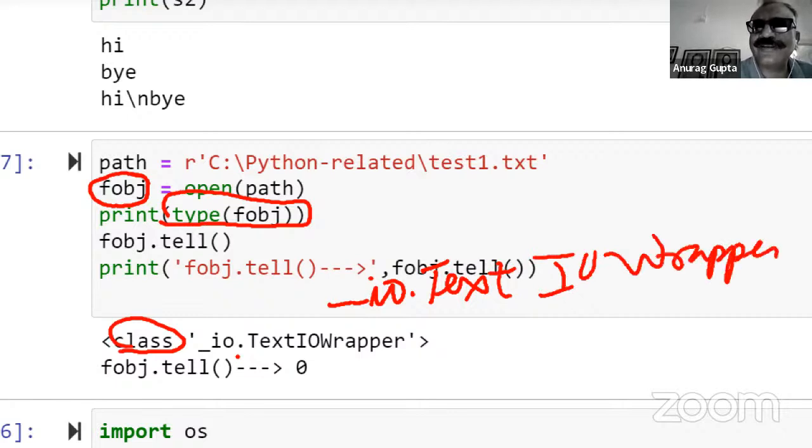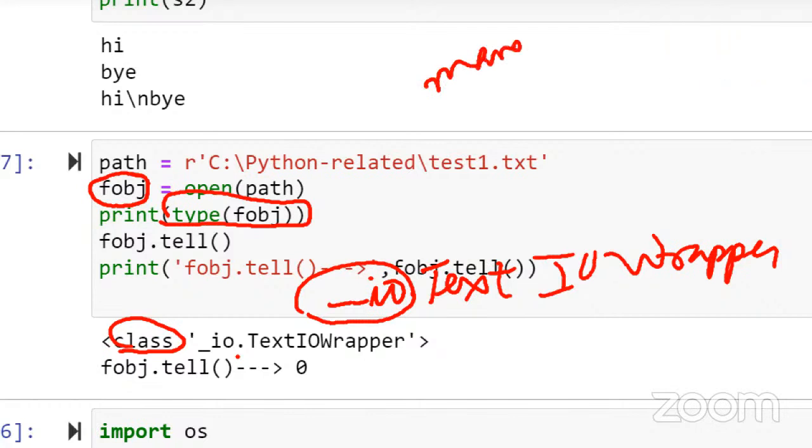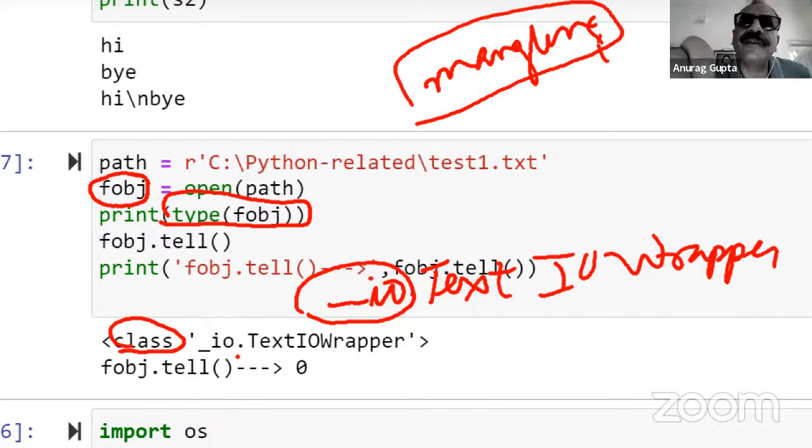Now, this underscore has a special meaning in Python, which I did not explain. It is there in the chapter, I think, on inheritance or classes, where I've used the concept of mangling, the data hiding and mangling.